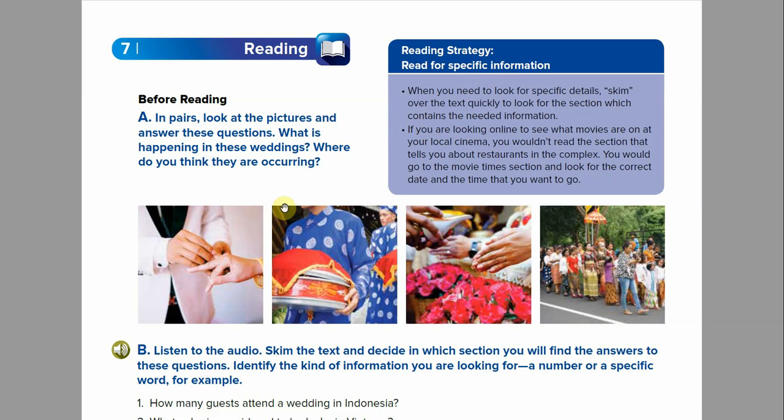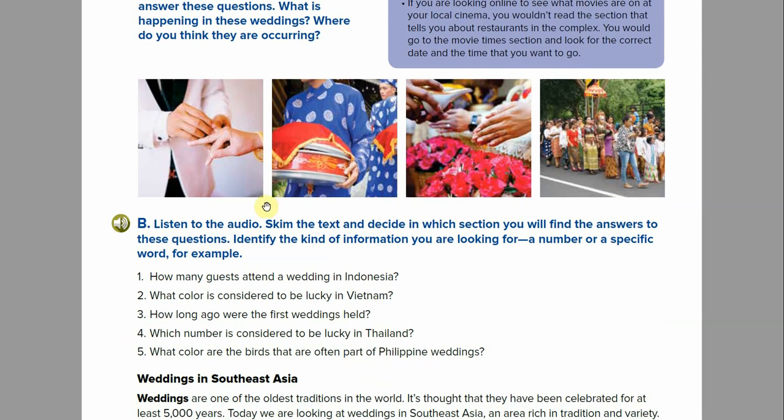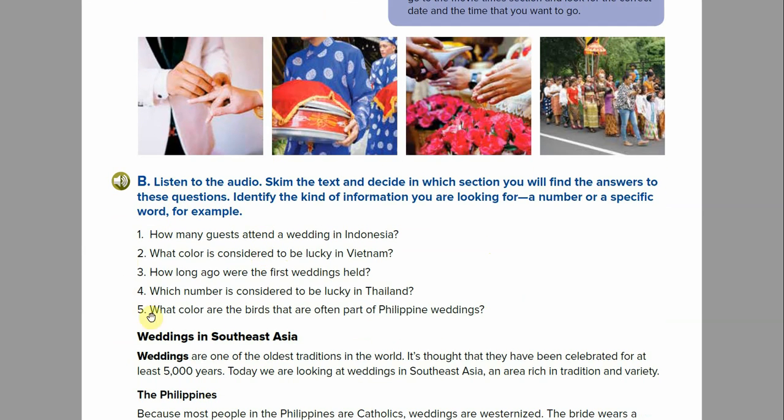So make sure you're looking where you need to go. That is your strategy. All right, section B says listen to the audio, skim the text, and decide in which section you will find the answers to these questions. So identify the kind of information you are looking for, a number or a specific word, for example. So that's what we're going to do with these 5 questions. Vamos a decir lo que estamos buscando, algo específico.